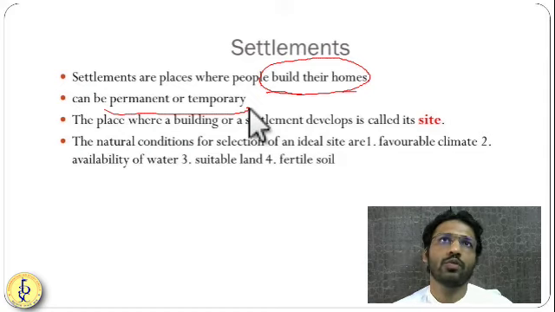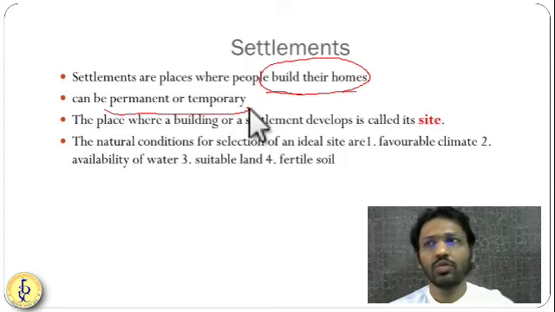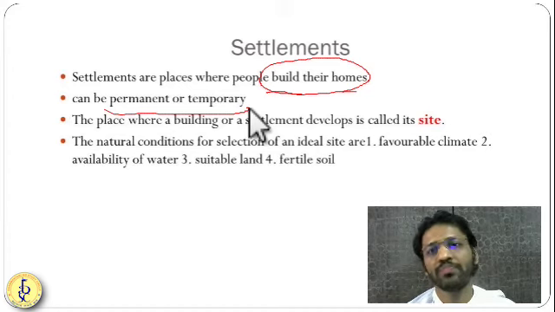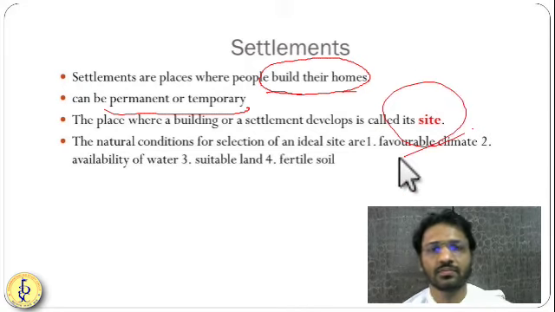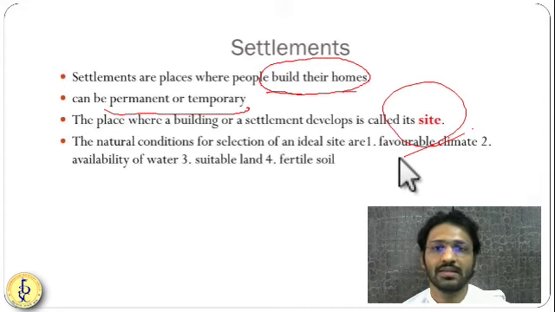If you decide, okay, we are going to do farming over here, or you go and settle for a job, so you know that I'm going to do some job here for the next 10-15 years, so you try to settle here permanently. So we build our homes over there. Where we are going to build our homes, this area is called a site. Where we are going to settle ourselves, we call it a site.